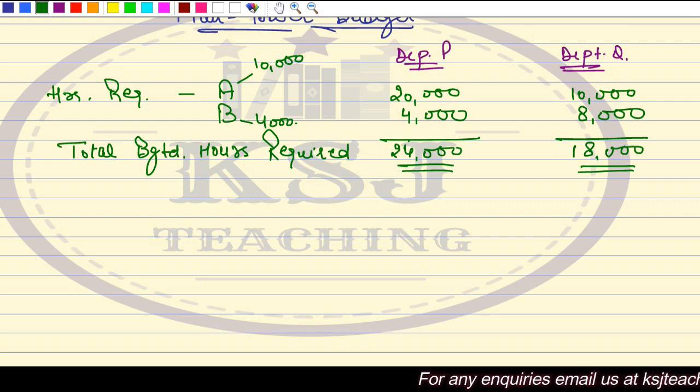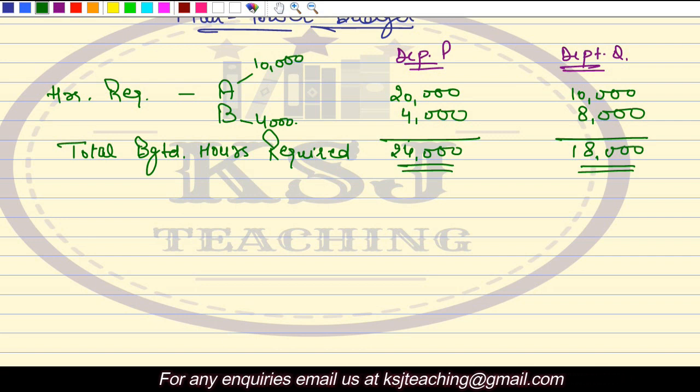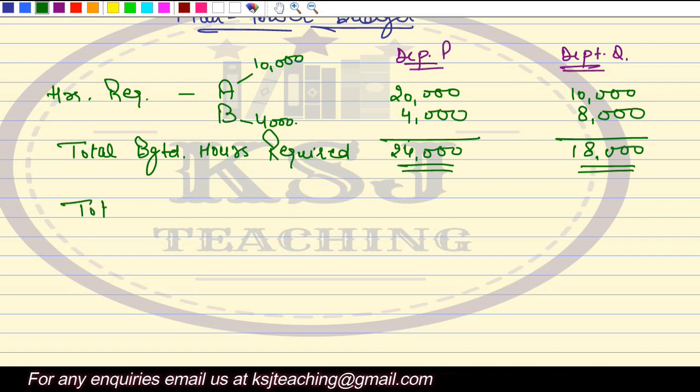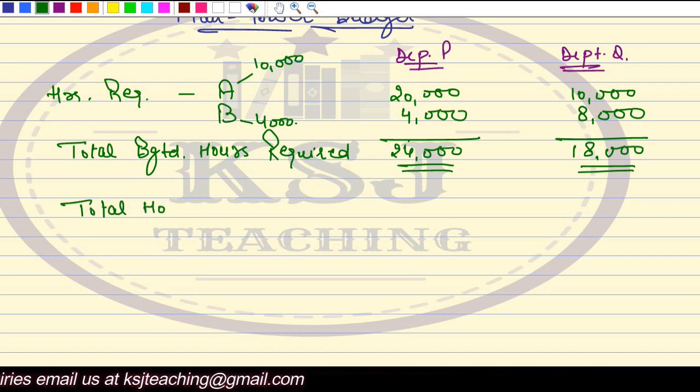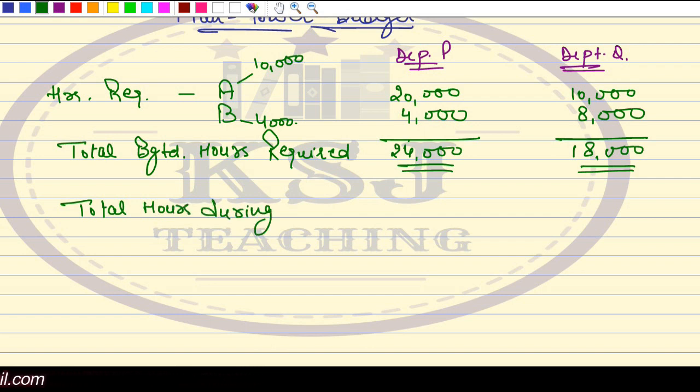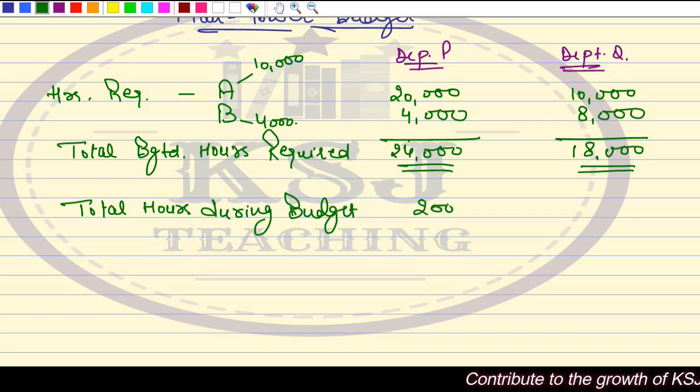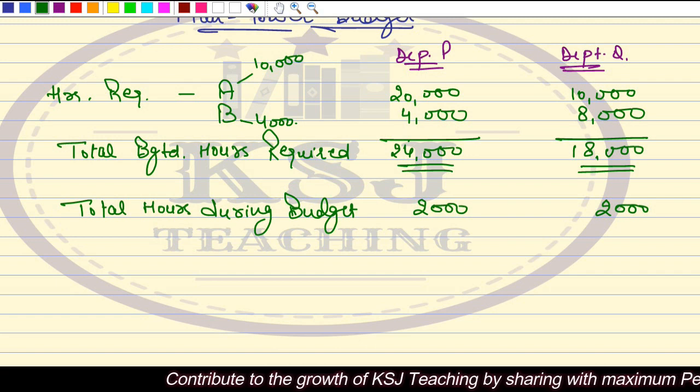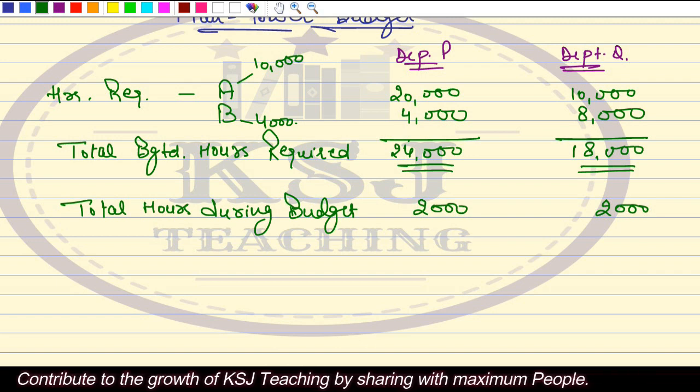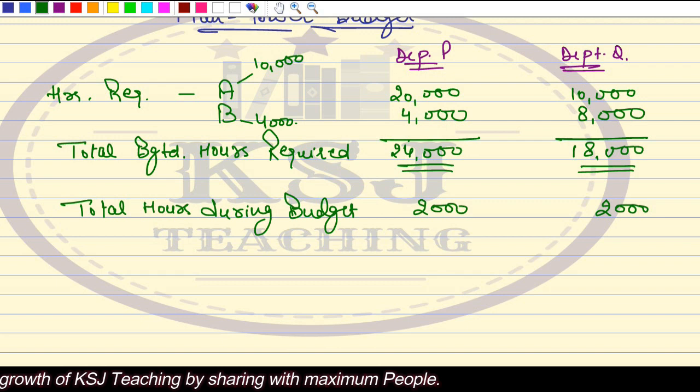What is the limitation? The total hours available during the budget period is 2,000 hours. That means if one worker is working, he can work for only 2,000 hours.